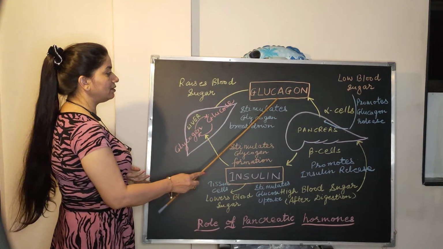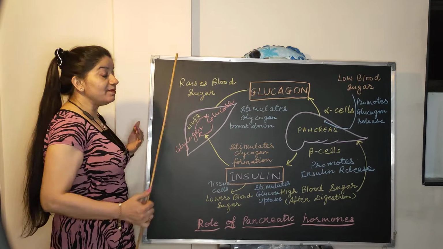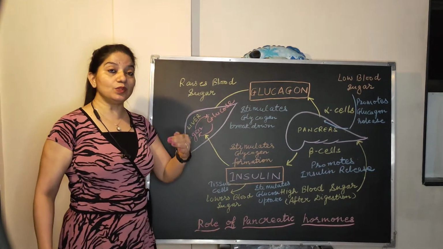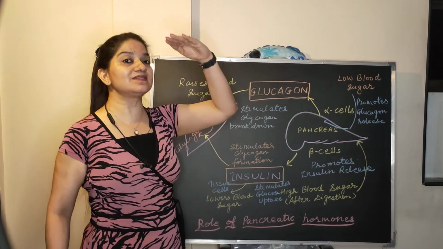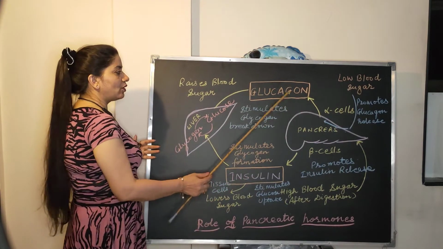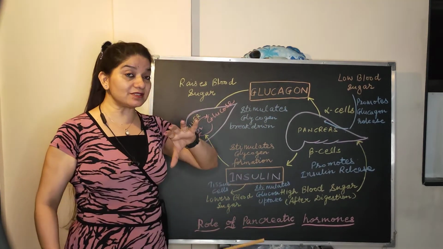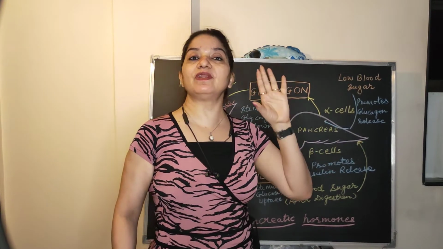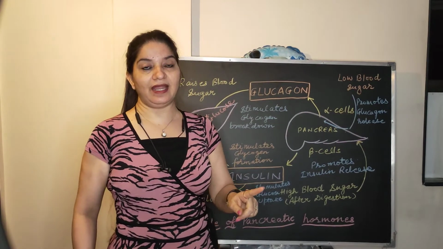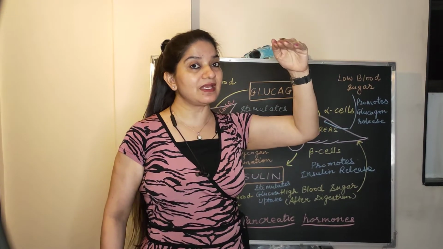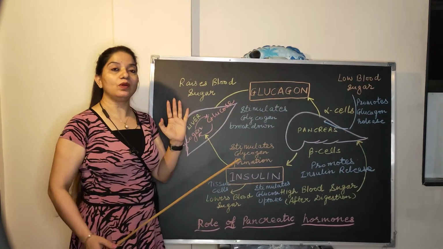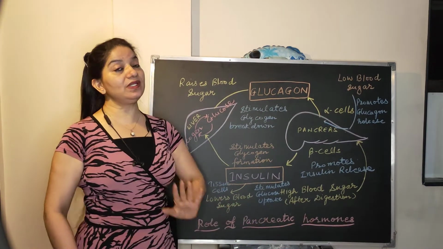And what does this glucagon do? It stimulates the glycogen breakdown in the liver. It converts it into glucose and hence raises the blood sugar level, and we feel normal after some time. Again, what does glucagon do? The excess glucose which was stored in the form of glycogen is broken down into glucose, and then the blood sugar level rises and we become normal after some time. So this is the way glucagon works. In the pancreas, only this much is there.